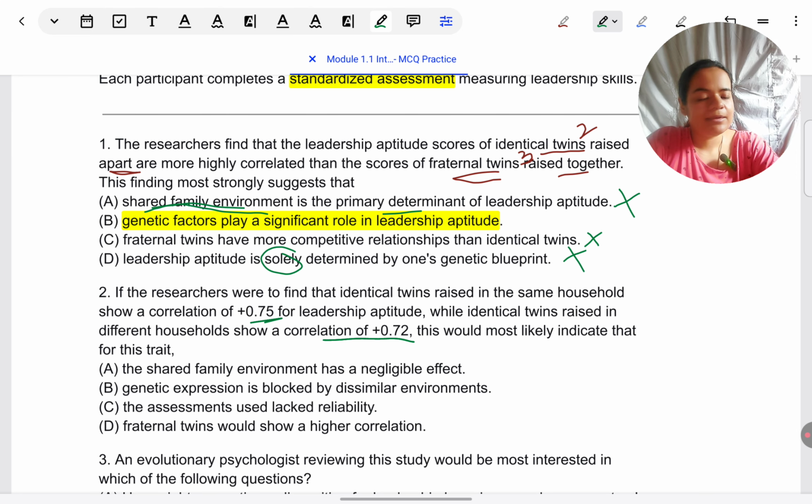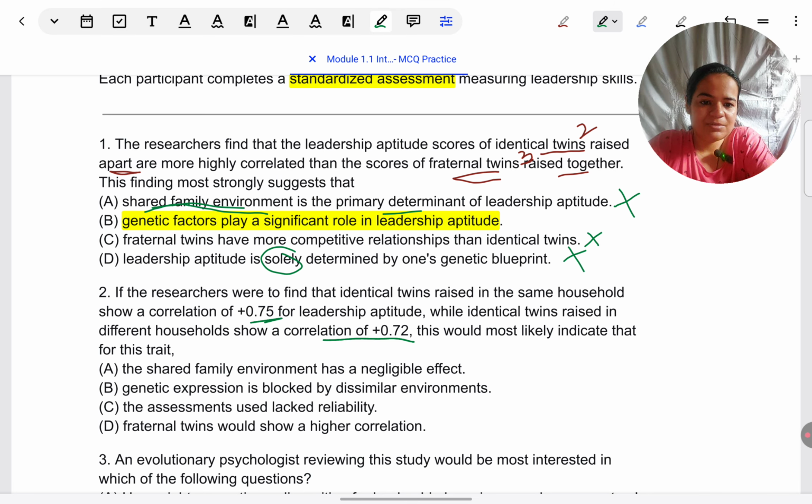Yes, you can directly compare two correlations. You can directly compare two effect sizes. If one correlation is 0.75, the other is 0.72. You can say the one which is 0.75 is greater to a degree by 0.03 than 0.72. These things will help you. So your base knowledge of correlations and how their effect sizes can be compared will help you answer this question.